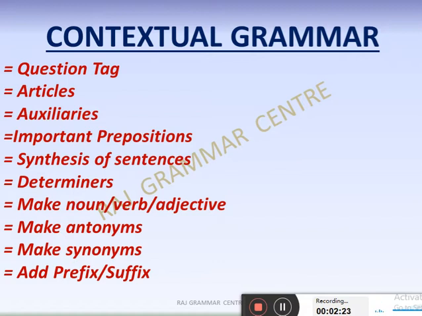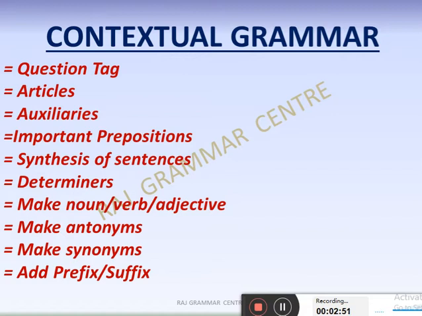Next, determiners. You have to just find out the determiner. Determiners is a special video I have made, and there are too many likes especially for that one. You can watch that. Next is make noun, verb, adjective. This one you are studying since primary class, so not a new thing for you. One word will be given to you. It is part of word formation, I can say. That is make noun, make verb, make adjective. Don't worry, adverb will not be there.